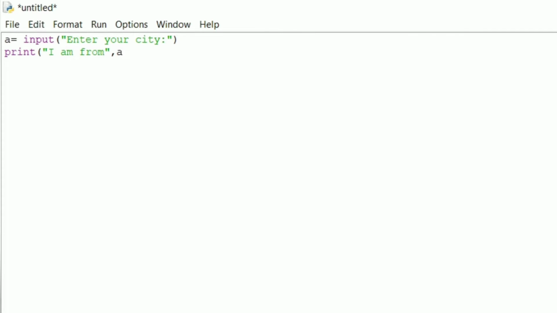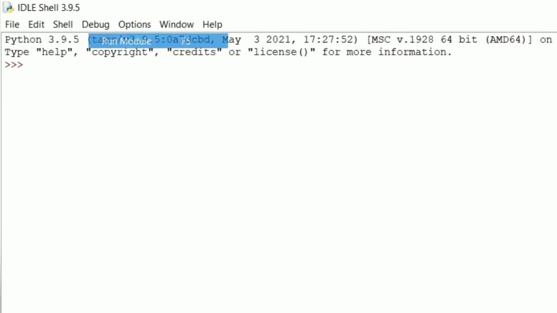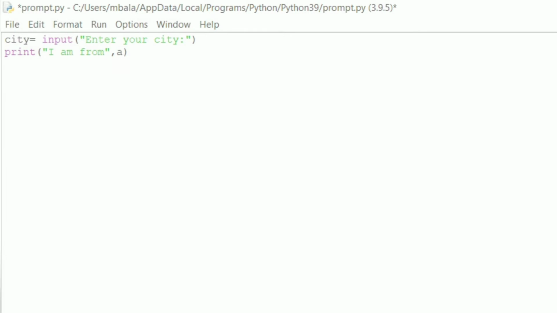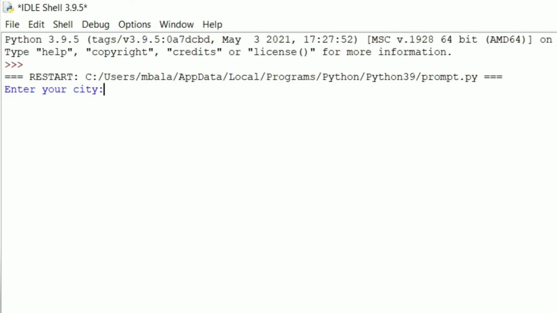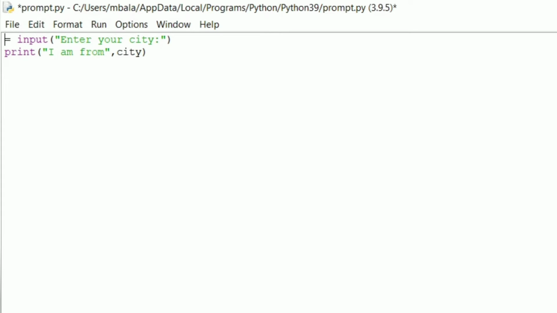Now let me save this. I have already said we have to save using the extension .py. After saving, give run. Now we got enter your city, Madurai. Yes, it's right. Even if you are giving city as the variable, it's not a problem. You'll get the answer. Now let me give city instead of a, and we'll get the same thing, but let's simply try. It's asking enter your city, so I'm entering Madurai. If it's not asking for the city, then the user will be thinking what they have to enter. So hope at this place you understand the use of the prompt string.